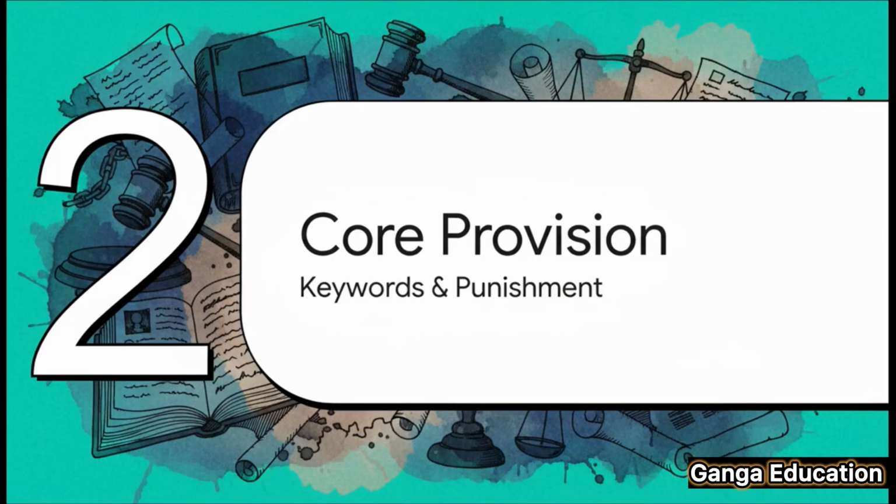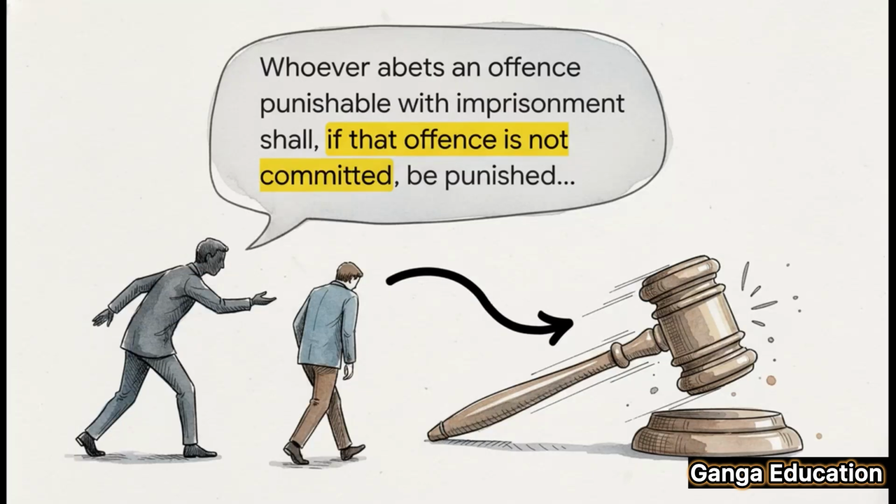Okay, let's look at the exact wording of the law and pull out the most important keywords you need to know. The section says, whoever abets an offense punishable with imprisonment shall, if that offense is not committed, be punished. So what does that really mean in simple language? It means if you push someone to commit a crime that has jail time, you can still be punished. And here's the kicker. It doesn't matter if they actually go through with it or not. Just the act of abetment, the encouragement itself, is the offense here.